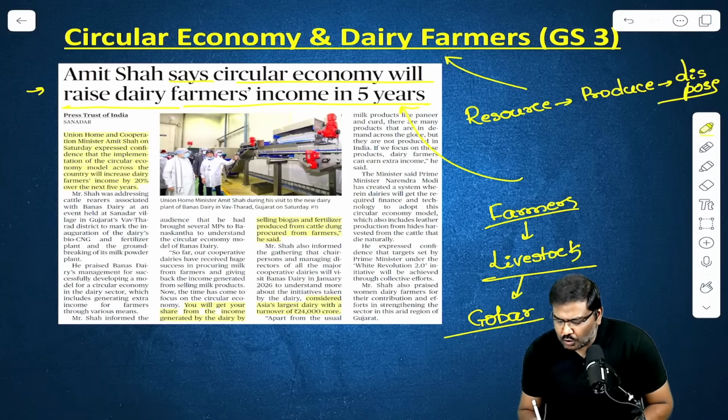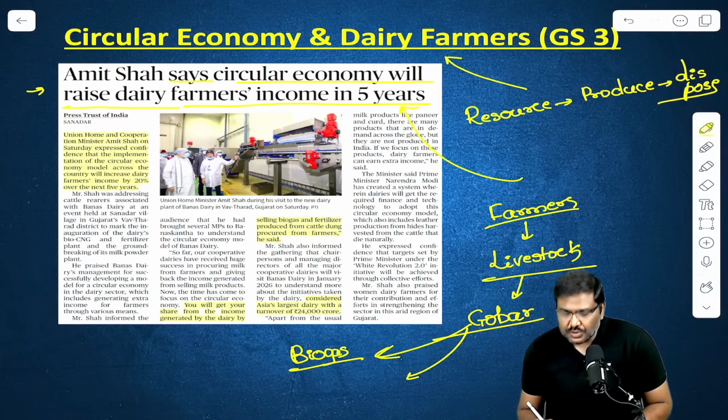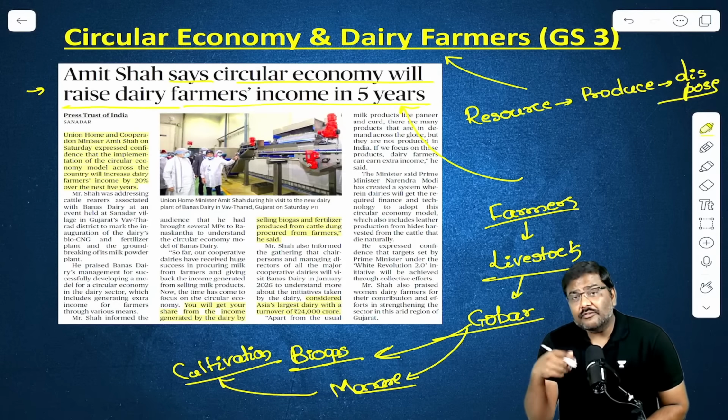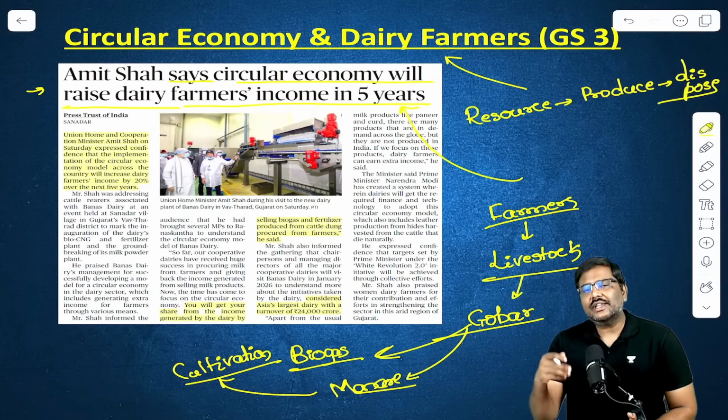Now this gobar can be used to produce biogas, correct? It can be used to produce even manure. The manure can be used for cultivation purposes. More production, or more environment friendly production in agriculture, can be attained.